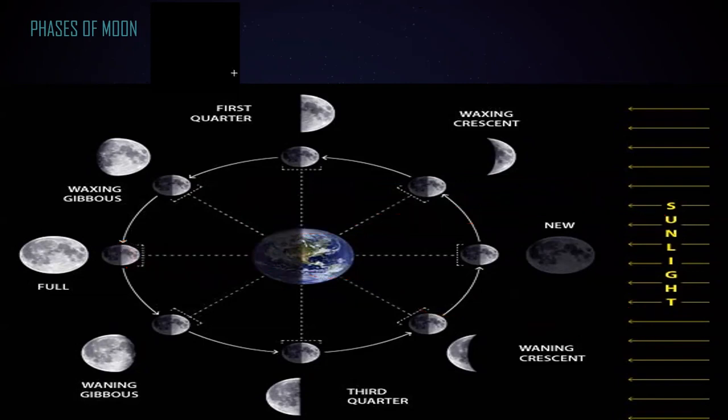And then again, it changes position. Now the amount of light reflected from the moon's surface starts to decrease as it changes position. So we have a waning gibbous. Gibbous is like 3/4 of what we see, and waning because it's decreasing in size. Waxing is when it is increasing in size.